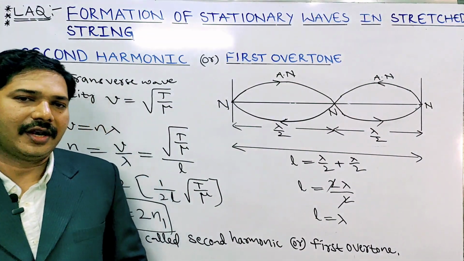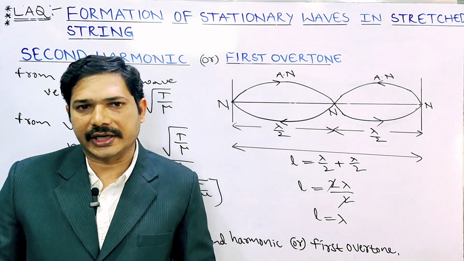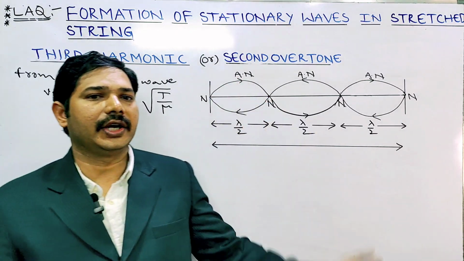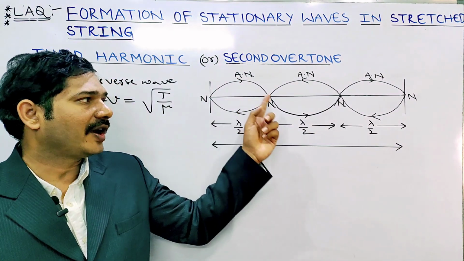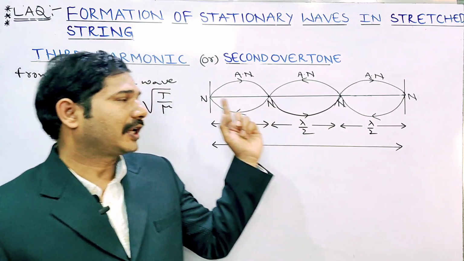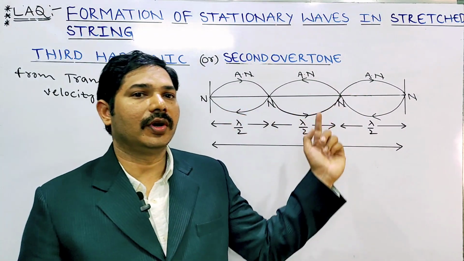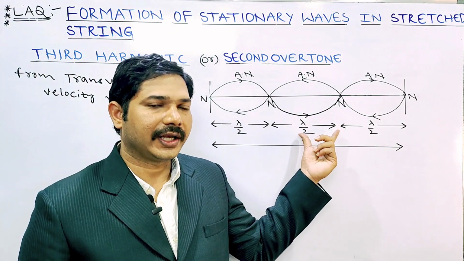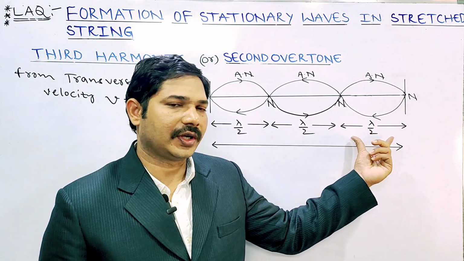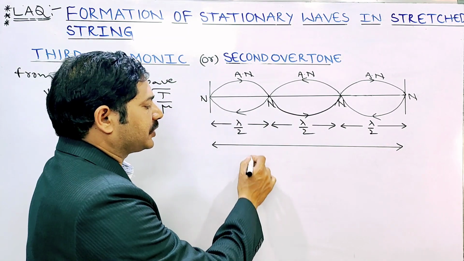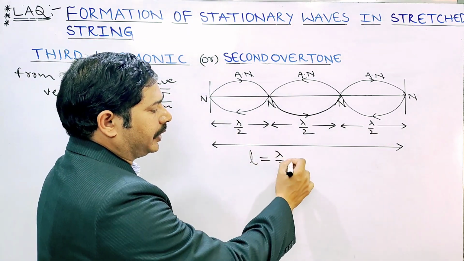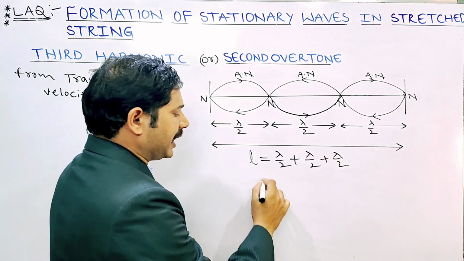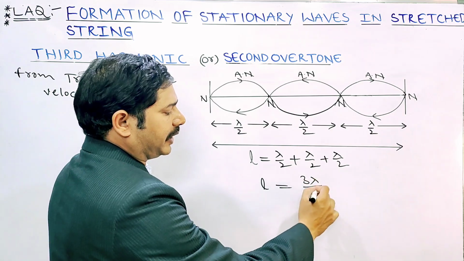Now we'll see the last case, third harmonic or second overtone. If the string is vibrating in 3 segments, at that time the third harmonic or second overtone will form. We know that the node to node distance is lambda by 2. Here also another segment lambda by 2, and the last one lambda by 2. Total length of the string L equal to lambda by 2 plus lambda by 2 plus lambda by 2. Total L equal to 3 lambda by 2.